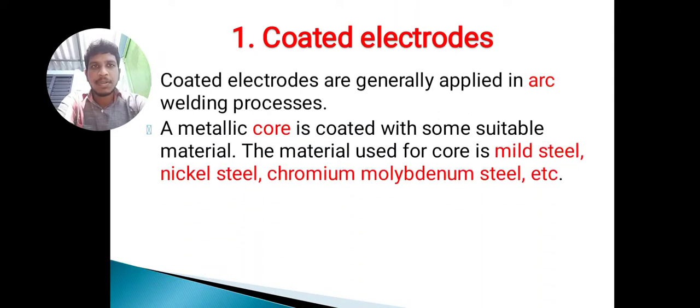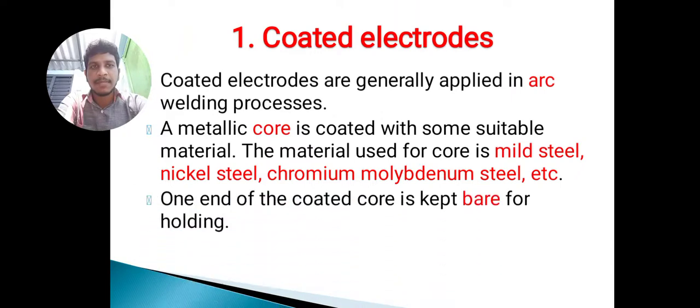A metallic core is coated with some suitable materials. The material used for the core is mild steel, nickel steel, chromium molybdenum steel, etc. One end of the coated core is kept bare for holding. One side is left for holding the electrode, and all the remaining part will be coated.